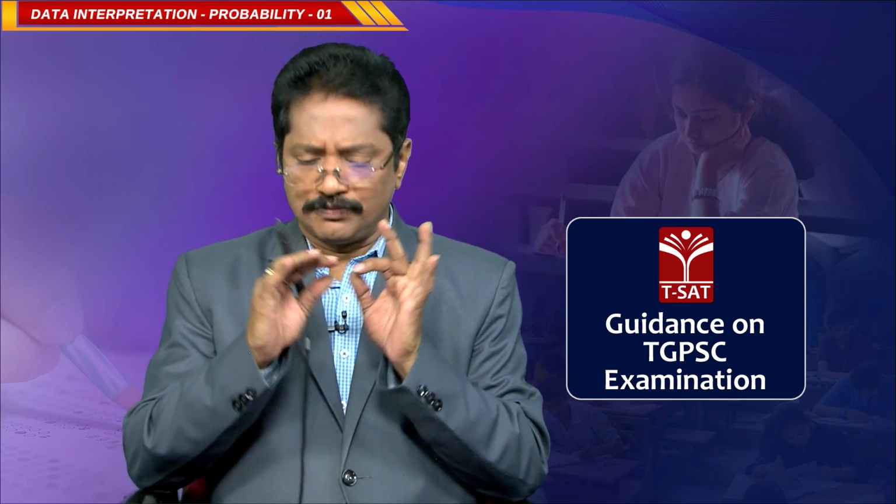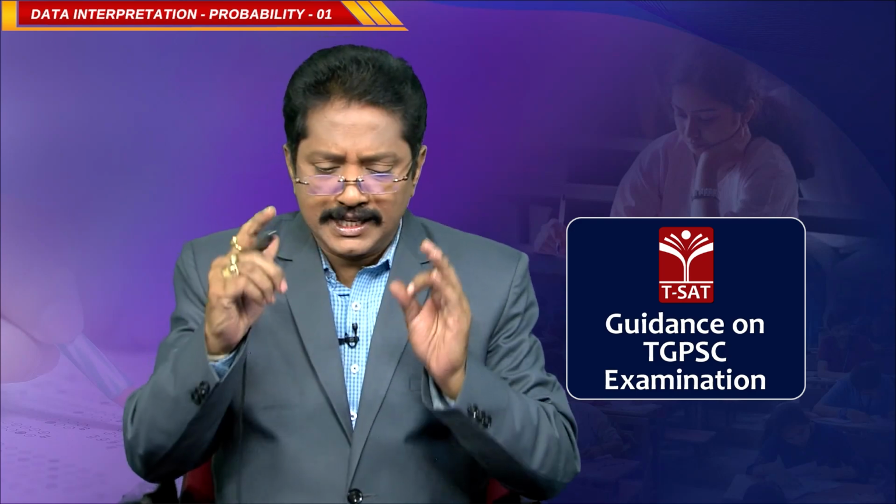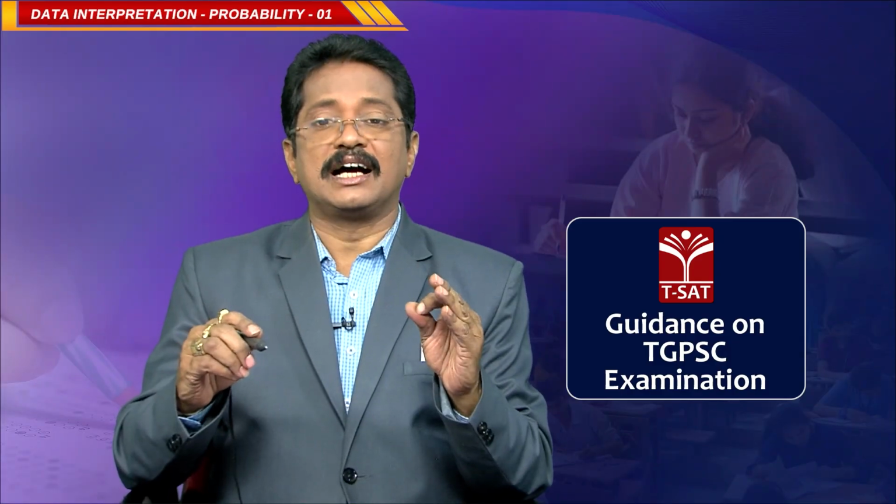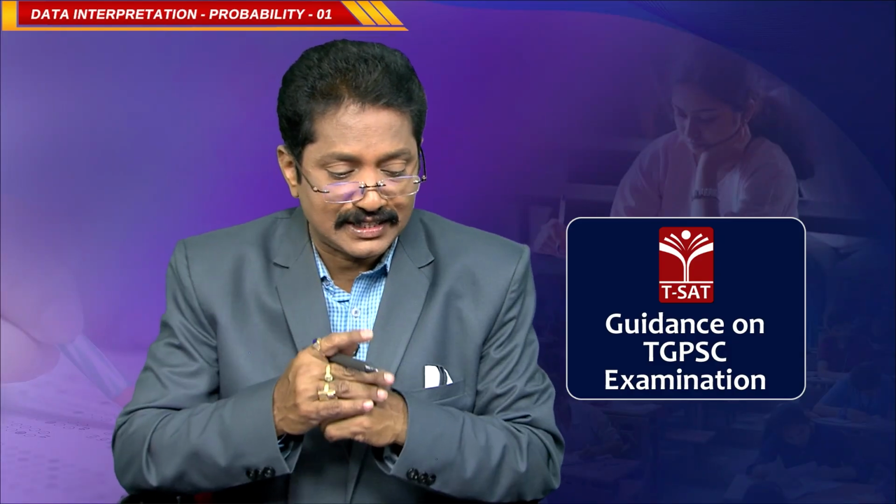Is it clear? So, a very important thing is the probability of an event. Probability of an event is the number of favorable outcomes divided by the number of total outcomes. This is the only formula for this chapter. That's an advantage to you, by using this formula you can find the answer. And a very important thing is the maximum value for the probability of an event is 1 and the minimum is 0. Now we will see the first question.